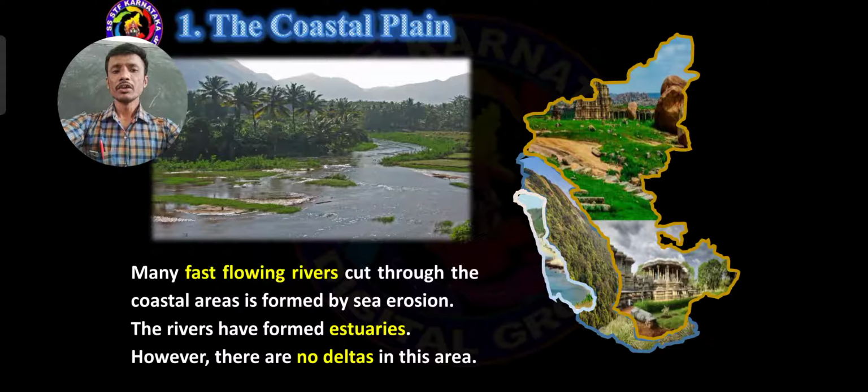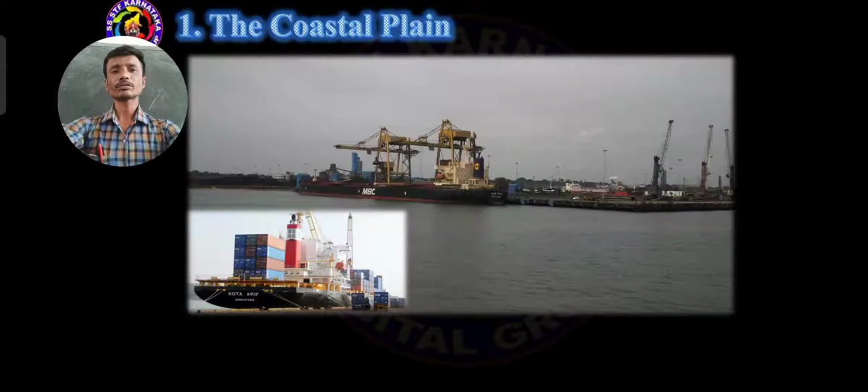You should keep in your mind the rivers have formed estuaries, and however there are no deltas in this area, especially for the coastal plain. So many fast flowing rivers cut through the coastal areas, formed by sea erosion, and the rivers have formed estuaries. However there are no deltas in this area.